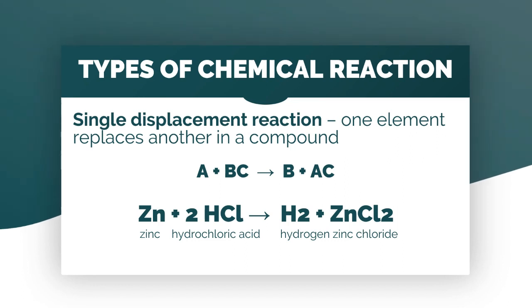Minsan ba naranasan nyo nang ipagpalit kayo sa mas malapit? O minsan ipagpalit kayo sa iba? Single displacement reaction po yan. So, one element replaces another in a compound. Just for example, we have here the general formula na A plus BC will form B plus AC. Nagkapalit po ngayon. So, si B, siya yung naging mag-isa, tapos yung isa naman humanap ng iba. Okay? So, si A and C po ang naging magkasama.